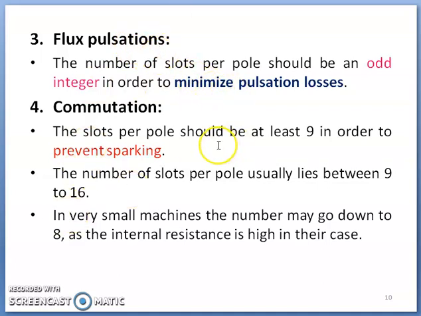What happens to commutation? Just now you have seen slots per pole should be at least 9. If the number of slots per pole is at least 9, then there is no chance of sparking at the interpole. The number of slots per pole usually lies between 9 to 16, but at least 9 slots per pole must be used considering the commutation problem. In the case of a very small machine, the number may go down to 8 also, as the internal resistance is high in their cases.